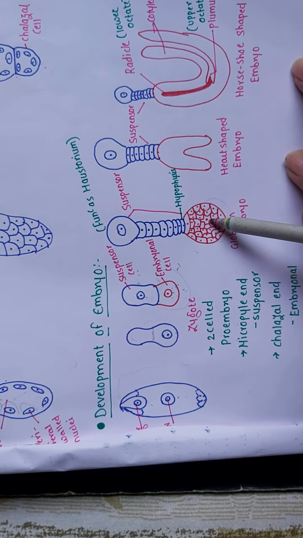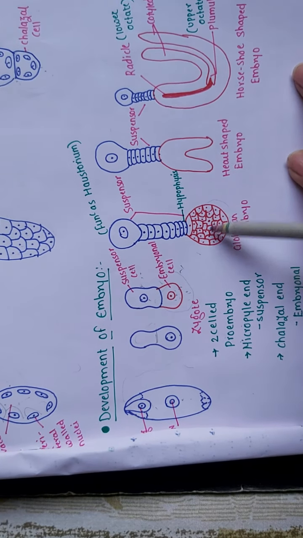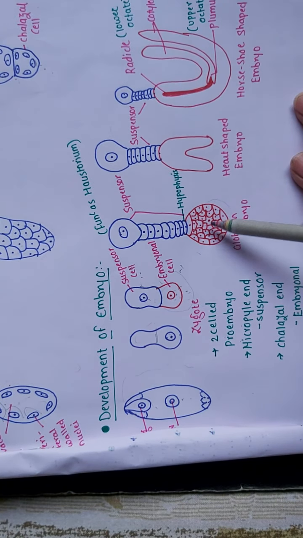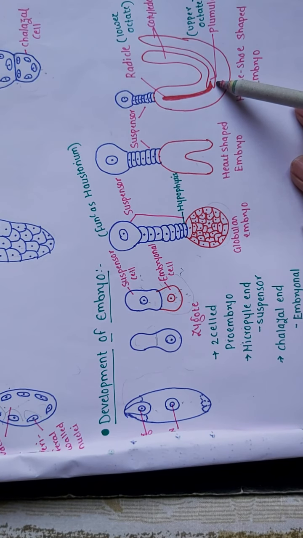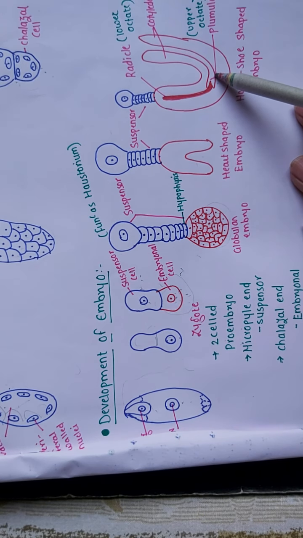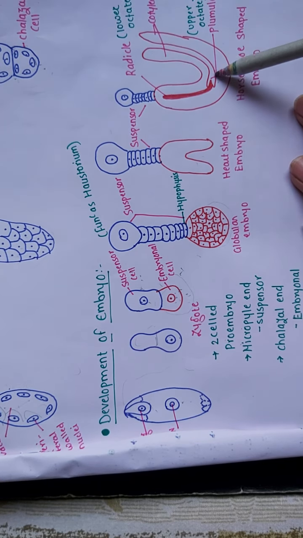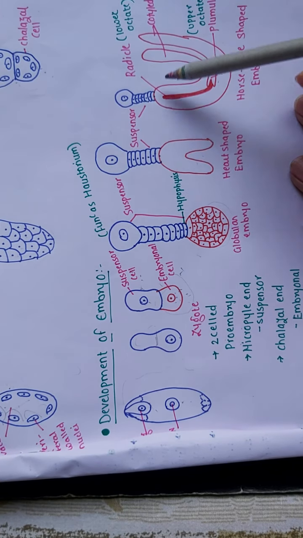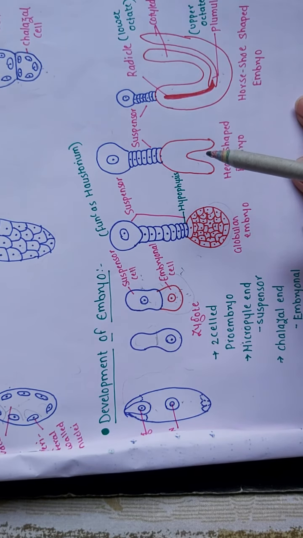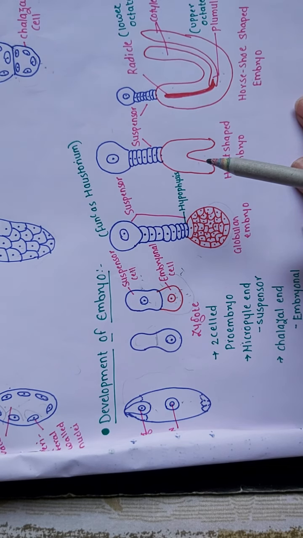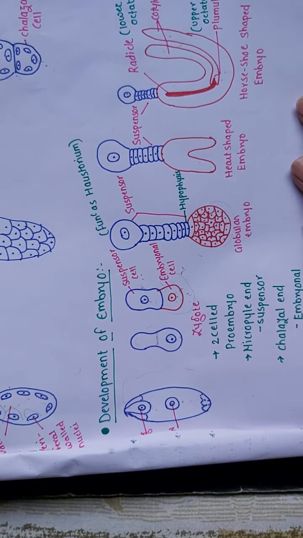And this undergoes many divisions to form a spherical mass of cells. Gradually this mass becomes heart-shaped and then horseshoe-shaped, right? And finally it gets differentiated to form an embryonal axis with a plumule, a radicle, and two cotyledons in case of dicot, and a single cotyledon in case of monocot, right?